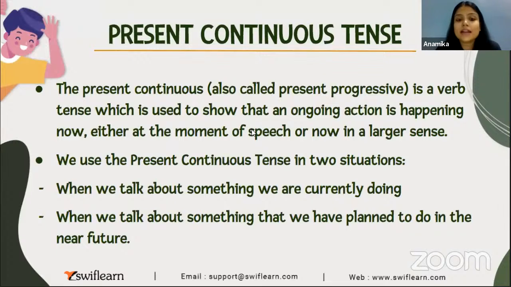So the present continuous, which is also called as present progressive tense, is a verb tense which is used to show that an ongoing action is happening now.